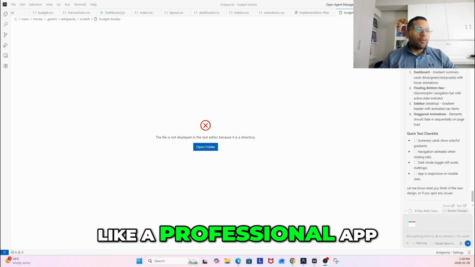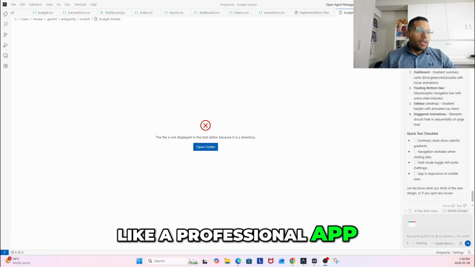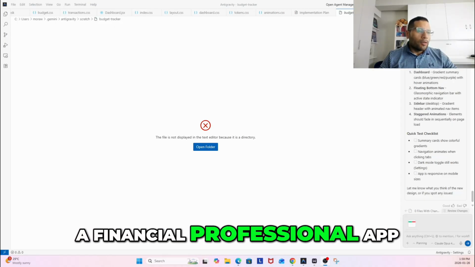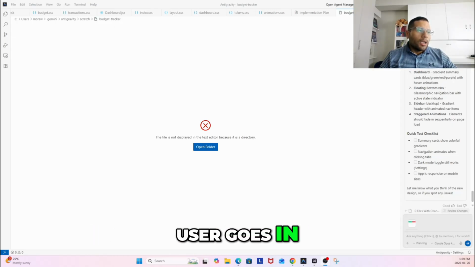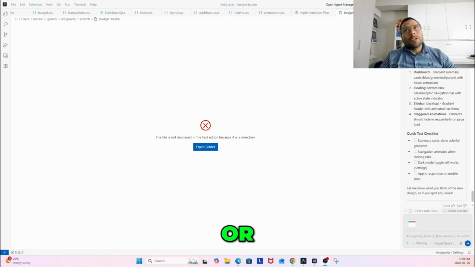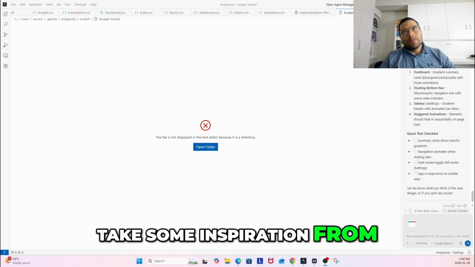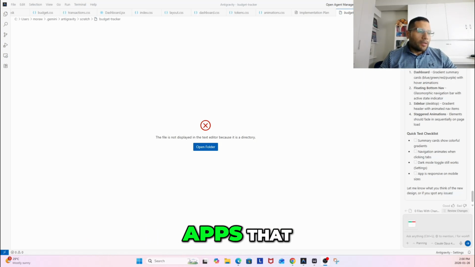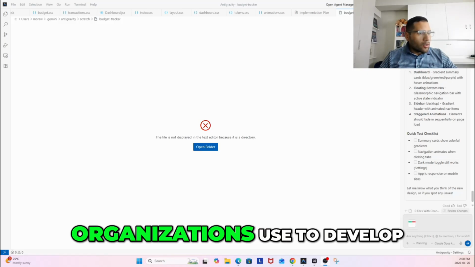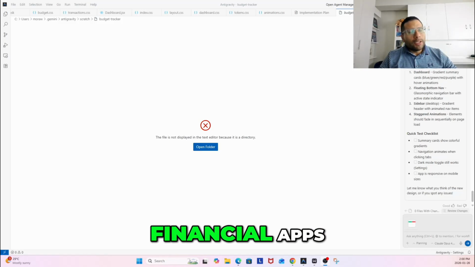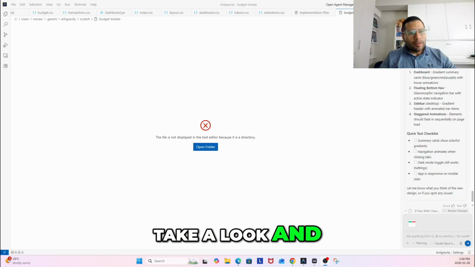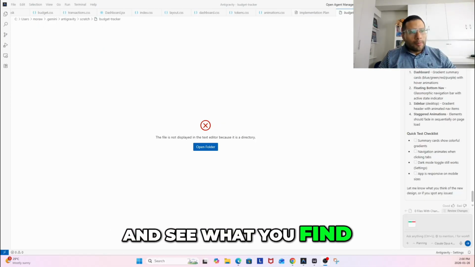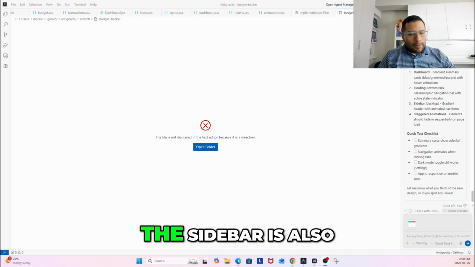We need to make sure that it looks like a professional financial app, so that it's intuitive for when the user goes in. Take some inspiration from one of the best apps that organizations use to develop financial apps. Go ahead and do some research and see what you find.